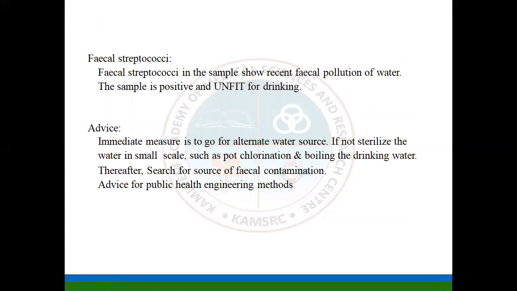The fecal streptococci in the sample shows a recent fecal pollution of the water. If you find the streptococci positive in the given water sample, it indicates there is a recent water pollution or water contamination. So it is unfit for drinking.